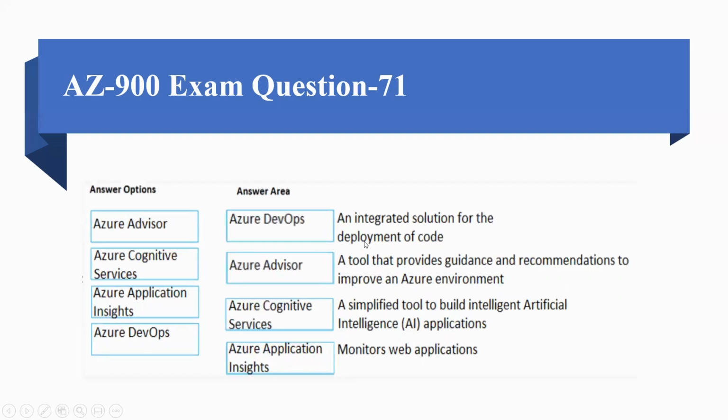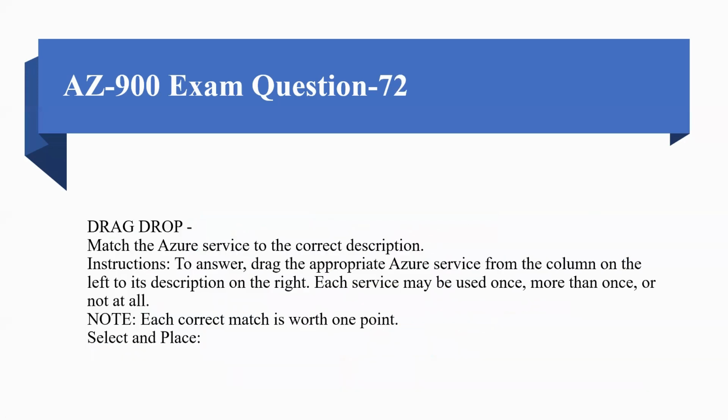So the correct options would be: an integrated solution for deployment of code would be Azure DevOps. A tool that provides guidance and recommendations to improve an Azure environment would be Azure Advisor. A simplified tool to build intelligent AI applications would be Azure Cognitive Services, and monitor web applications would be Azure Application Insights.